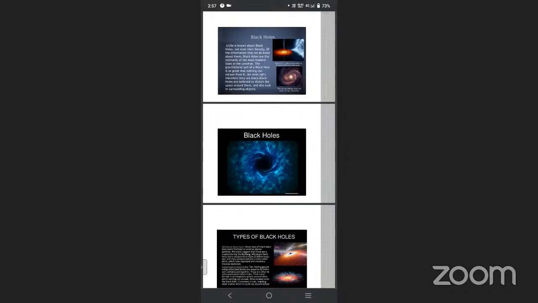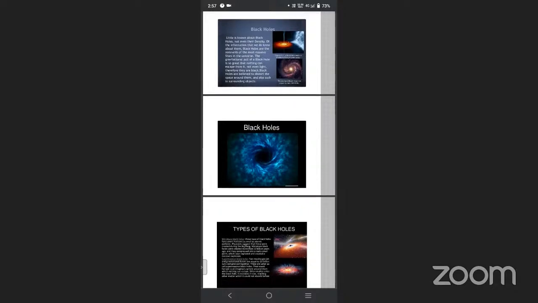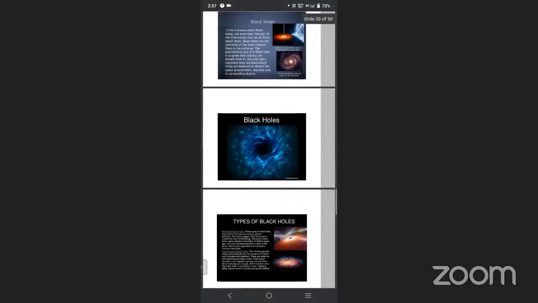A black hole seems very small, but it is much more dense. Because the gravitational pull of the black hole is so great, nothing can escape from it, not even light. Therefore, they are called black holes. They are believed to distort the space around them and also suck in surrounding objects.